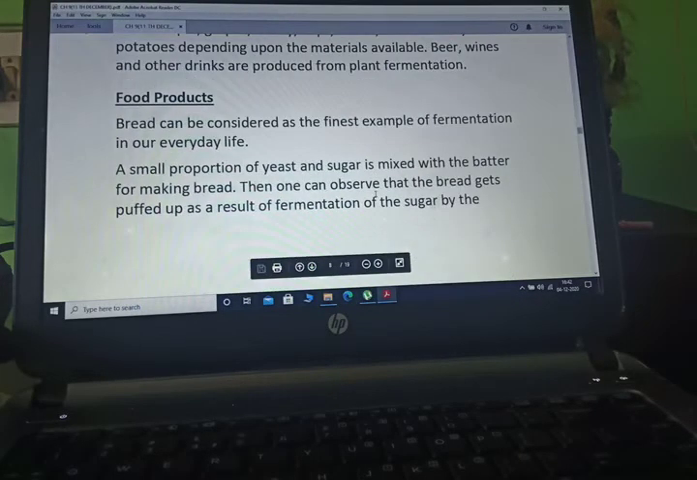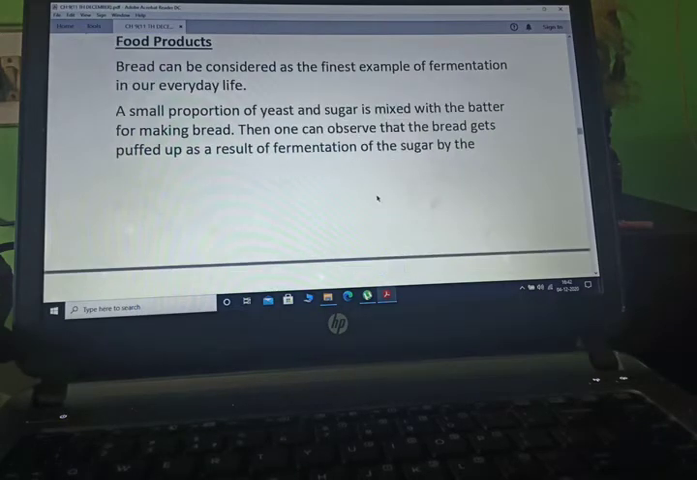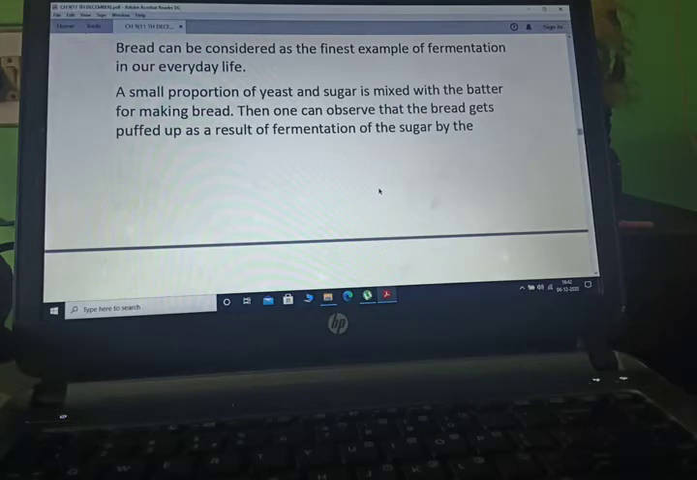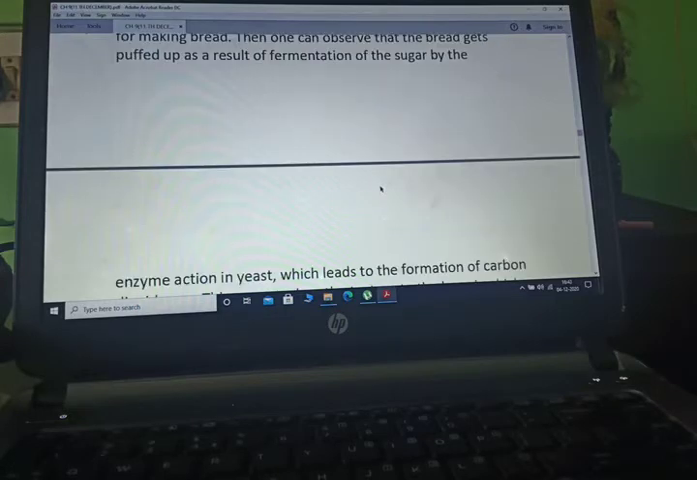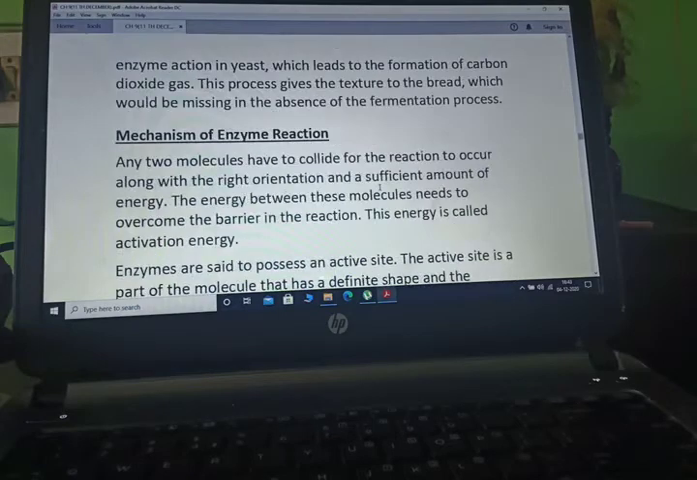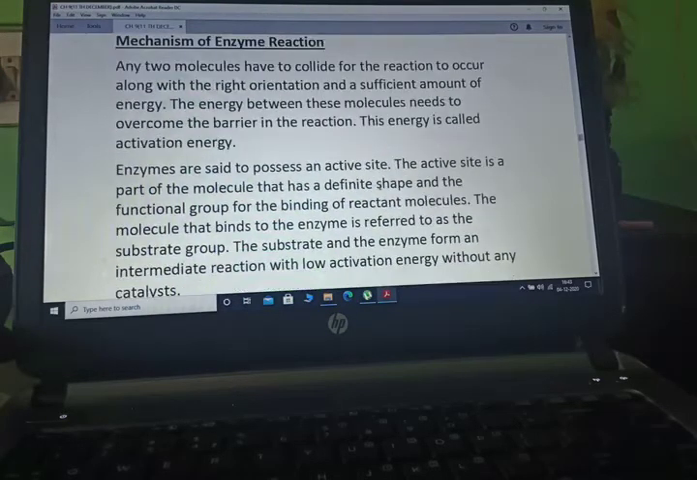Food product. Bread can be considered the finest example of fermentation. A small proportion of yeast and sugar is mixed with the batter for making bread. Then one can observe the bread gets puffed as a result of fermentation of the sugar by the enzymes in yeast, which leads to the formation of carbon dioxide. Now enzyme reaction.